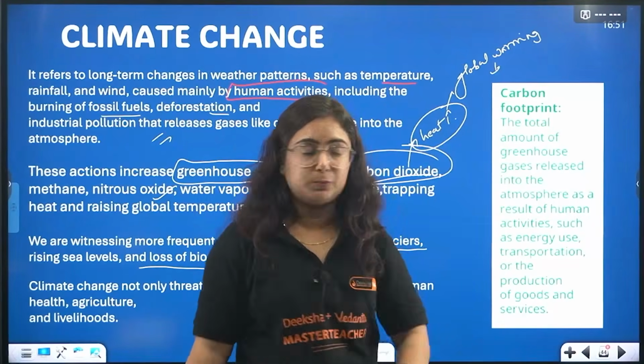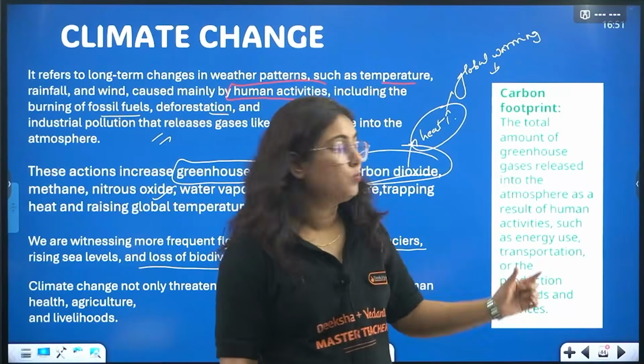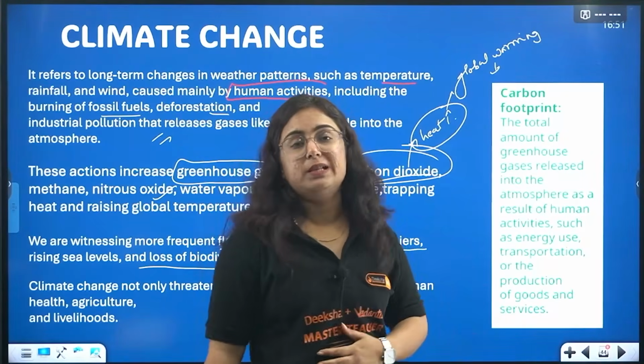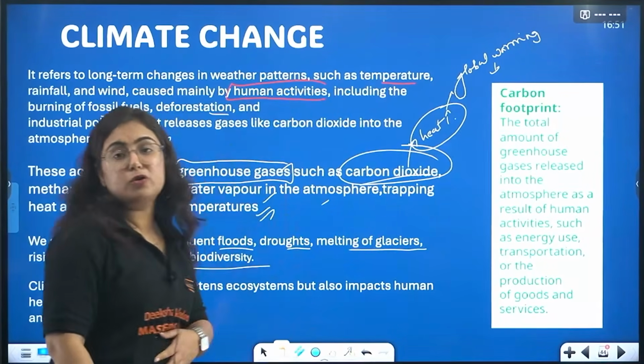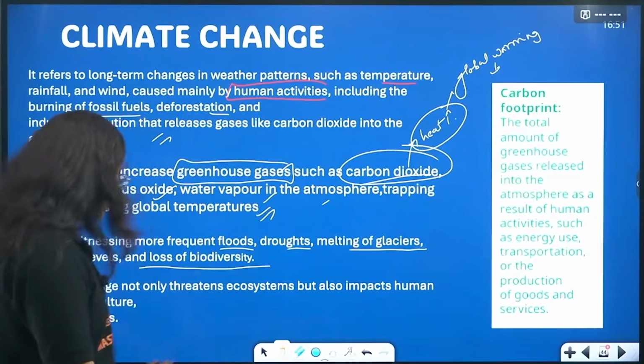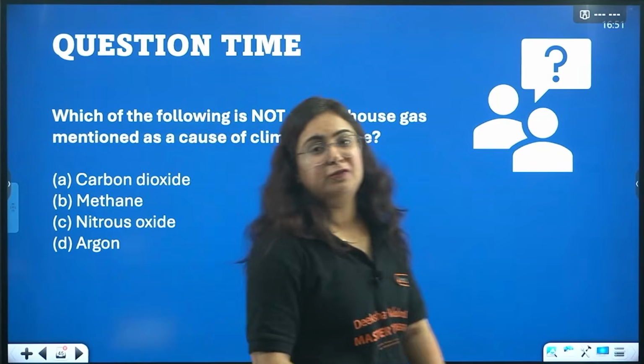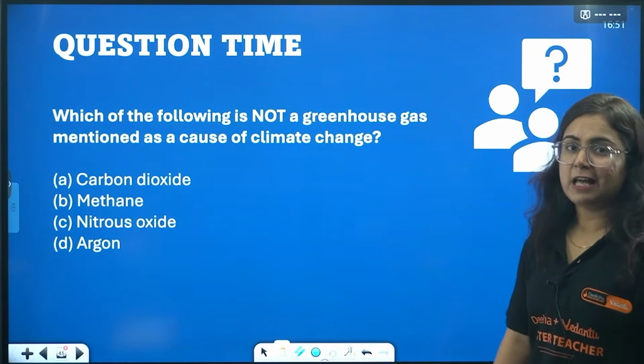What is carbon footprint? It is the total amount of greenhouse gases released in the atmosphere as a result of human activities. Okay? Total amount of what, beta? Greenhouse gases that is released in the atmosphere. Last topic is very much clear. Here we have one more case study. That is the case study of the Punjab floods that recently happened in the last year.